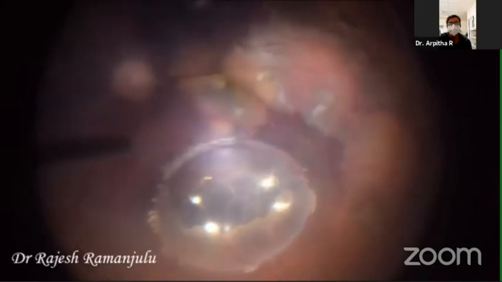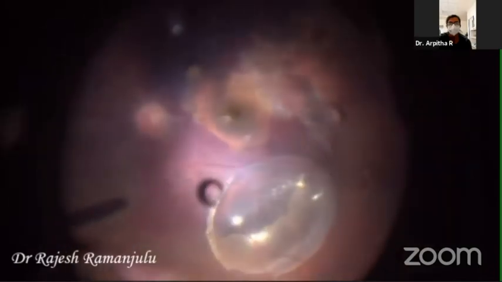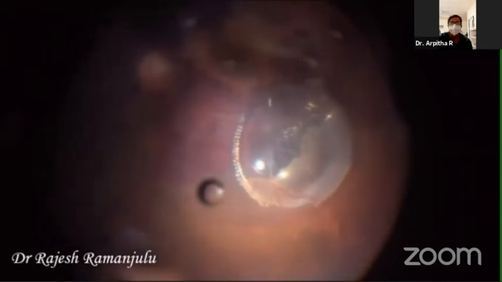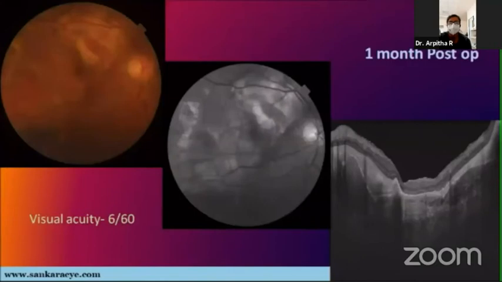The air also tamponades the retinotomy, preventing the efflux of the injected drug. The SF6 gas is injected intravitreally, followed by intravitreal anti-VEGF at the end of surgery. One month postoperative picture shows the hemorrhage to be cleared off the macula with improvement in visual acuity to 6/60, with regaining of a near normal foveal contour and resorption of the hemorrhage.